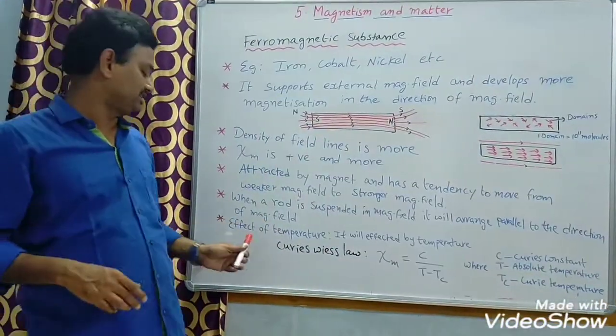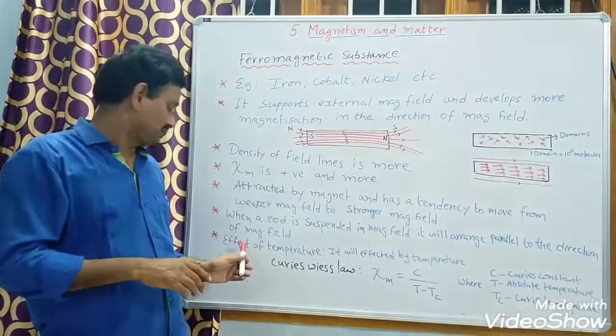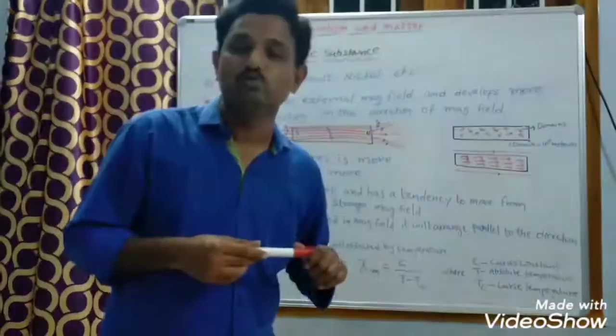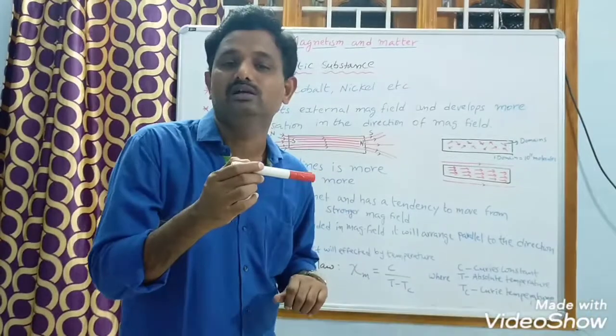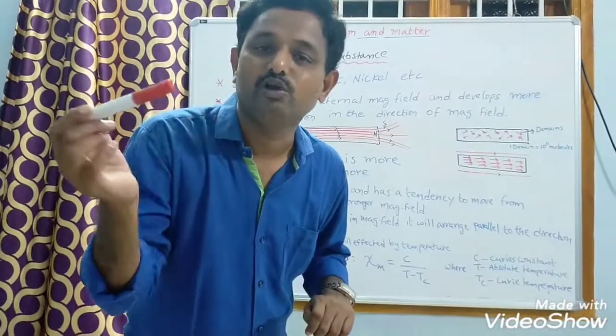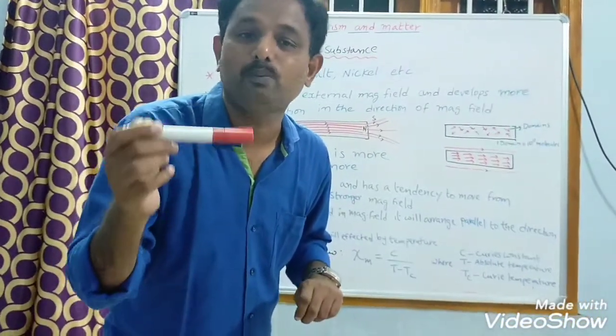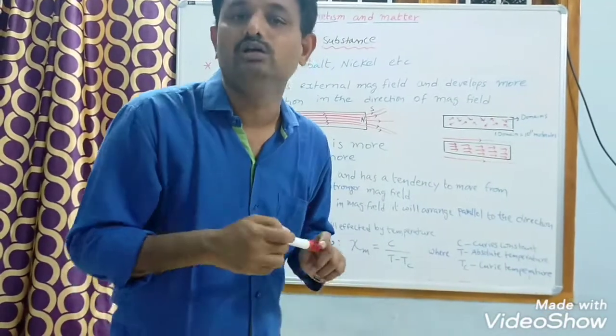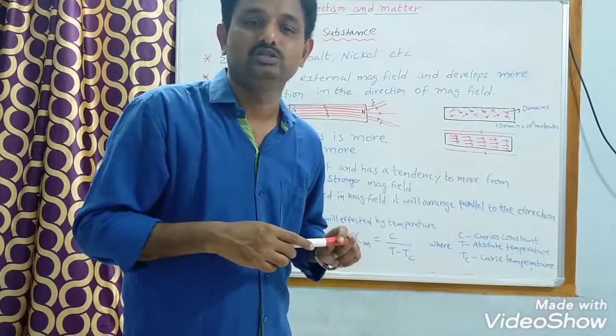Then, what about the effect of temperature? It is affected by temperature. How? If we increase the temperature, at a high temperature a ferromagnetic substance is converted into a paramagnetic substance. That transition temperature is called the Curie temperature.